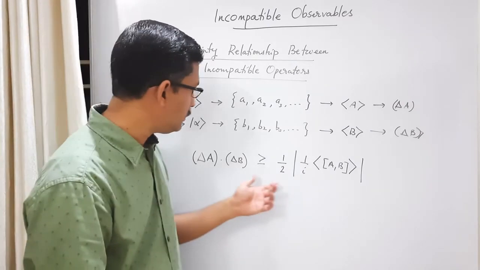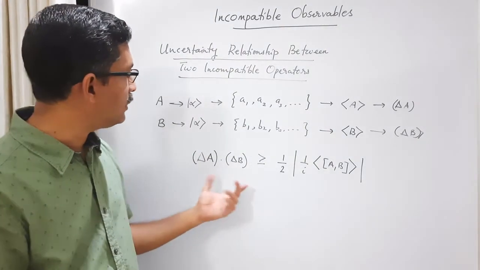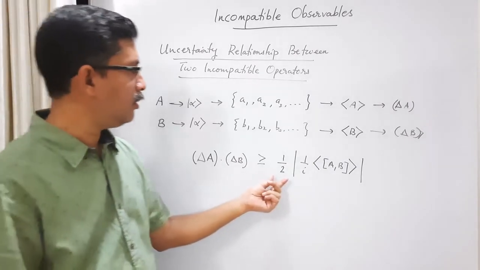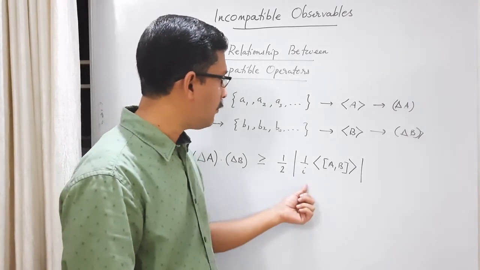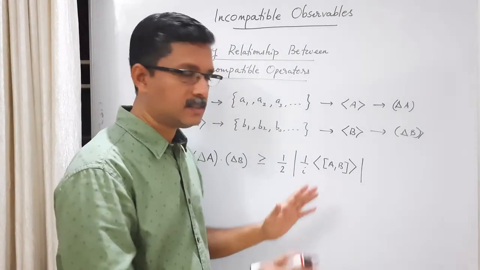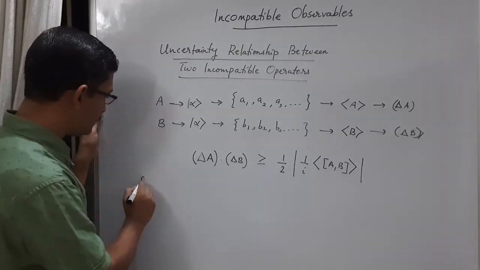So let us look at it. It is an inequality, not an equation. This product will be greater than or equal to half modulus 1 by i expectation value of commutator AB. This is the general uncertainty relationship between operators. Let us look at some examples.